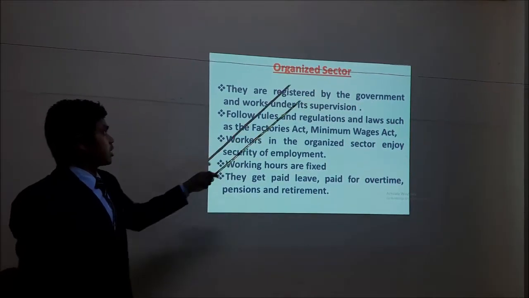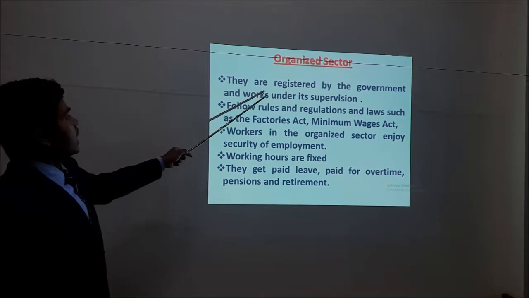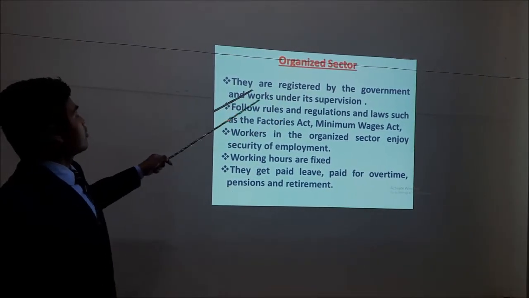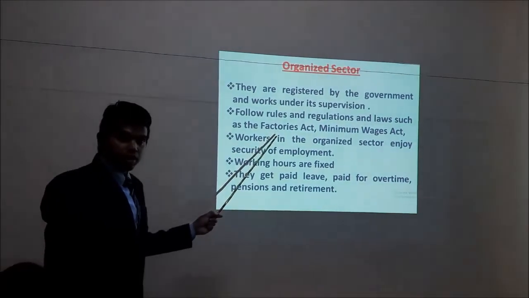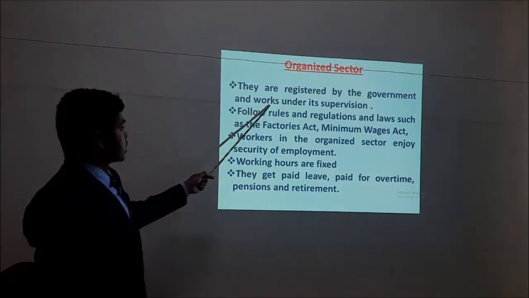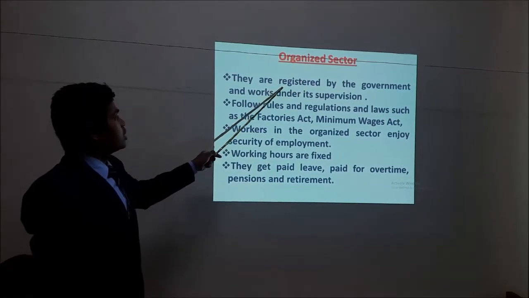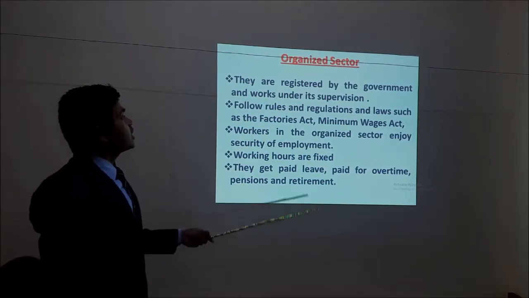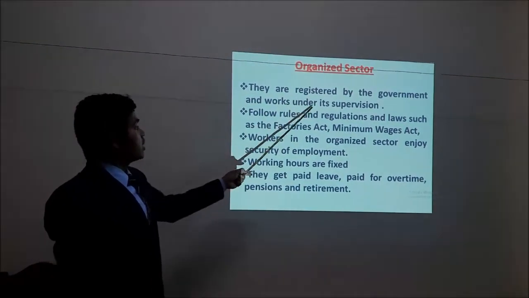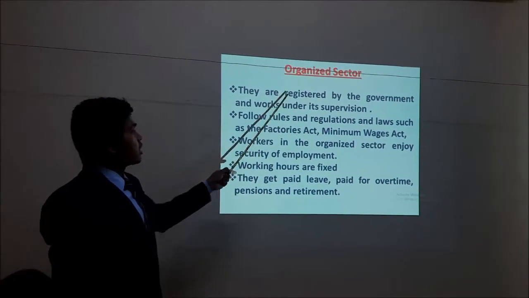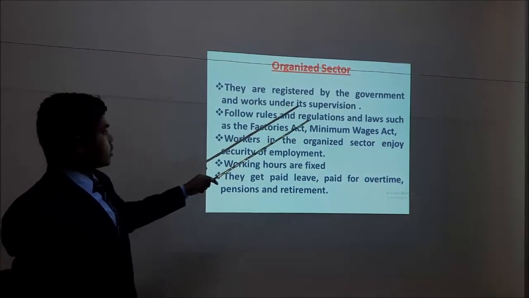Now let us understand very clearly. What is the organized sector? I have given some bullet points. They are registered by the government and work under its supervision. Clear? So this is about the organized sector. It is registered. This is the catchy word: registered by the government and works under its supervision. So the government takes care of that. It is under the supervision of the government. It is in the record of the government. Isn't it? Very good.